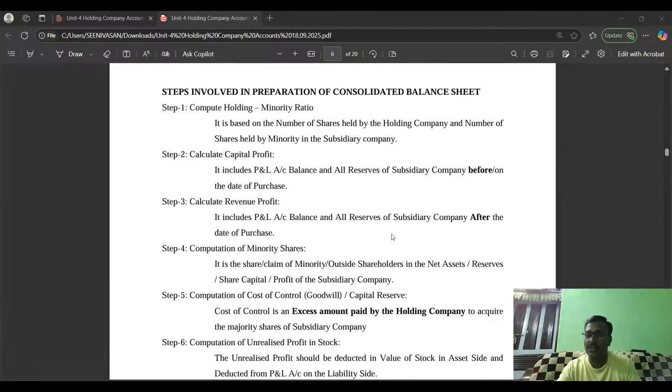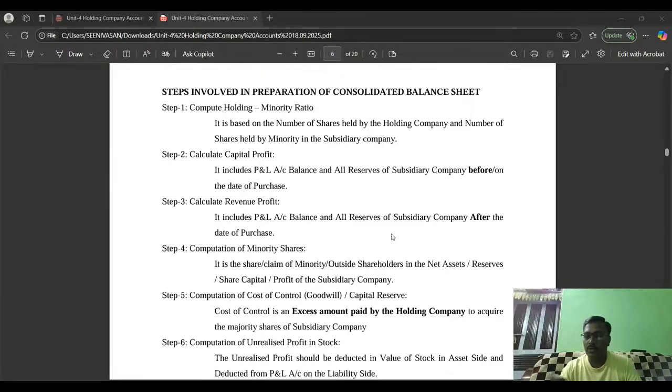What is the extra amount? Rupees 2 lakh. From that amount, we have to deduct the holding company's share of capital profit. The balance amount is goodwill if it is a positive answer. If it's a negative answer, it's a capital reserve.